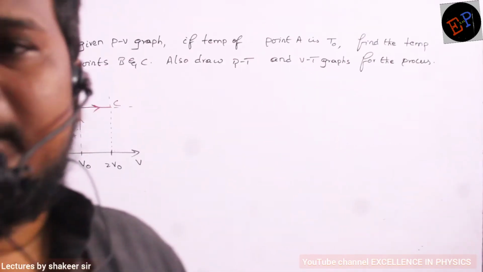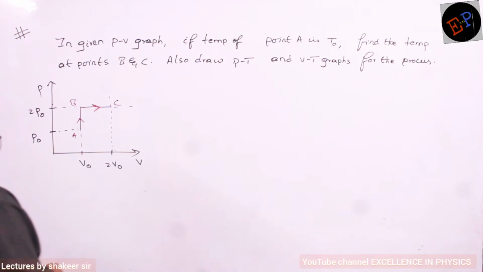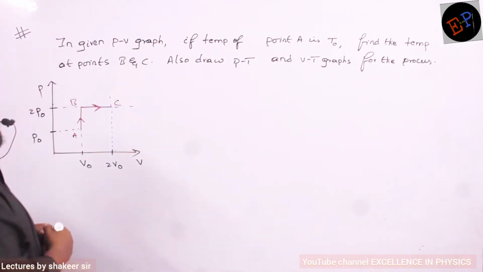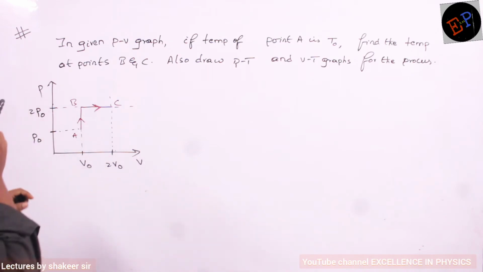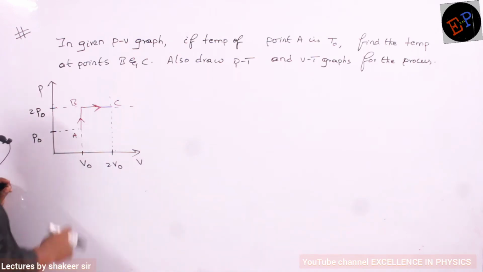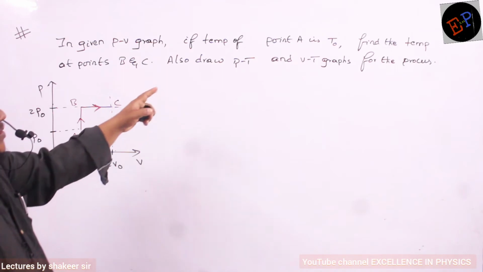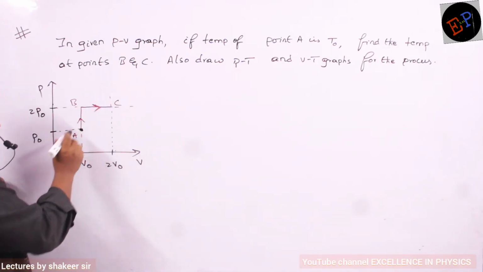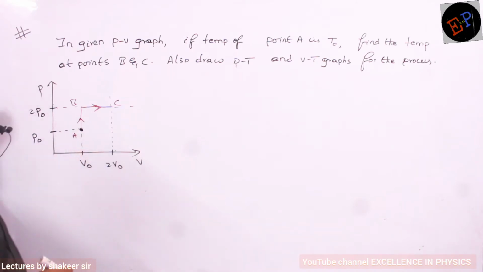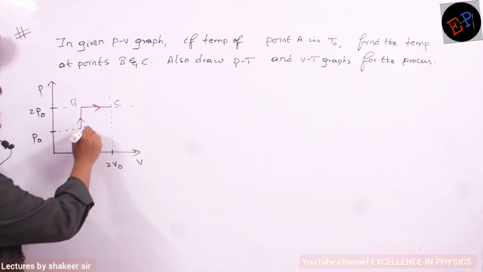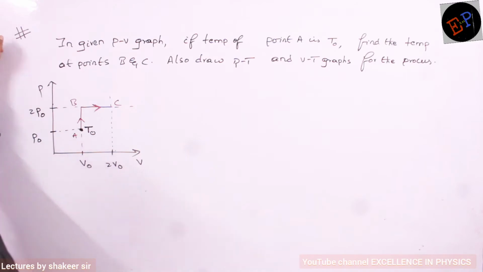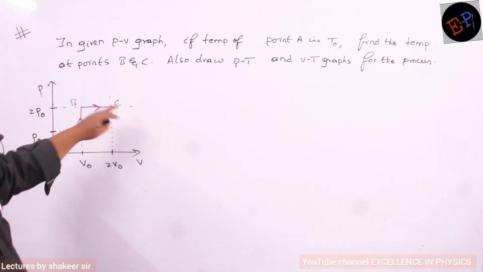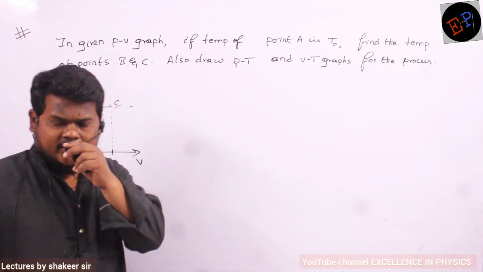So, this is the next question. This is a PV graph which is given, pressure versus volume graph. Temperature at point A is given. Only here temperature is given, other temperatures we don't know. So this is the only temperature which we know. At point A, the temperature is given as T0. Then find the temperature at points B and C. At point B and point C, we need to find out the temperature of the gas.